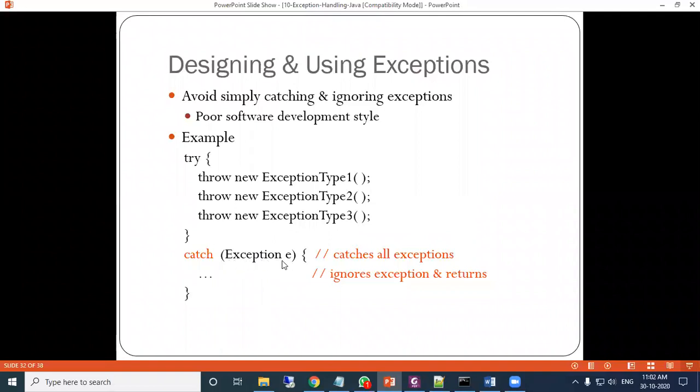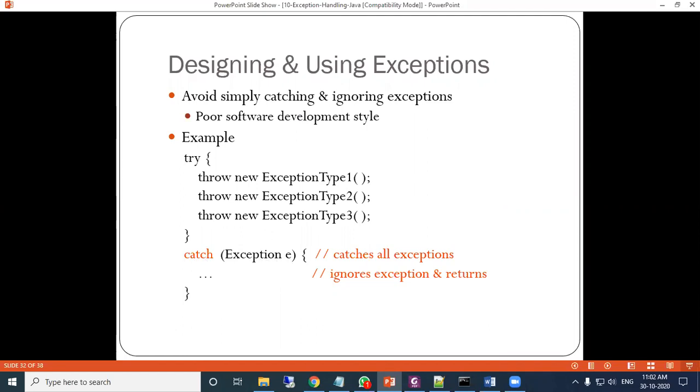Here the Exception class is there. This is not exactly a keyword. This is a predefined class, which already comes with the Java runtime environment. So this class will be referred to as the Exception class, and it will be used for any type of exception.